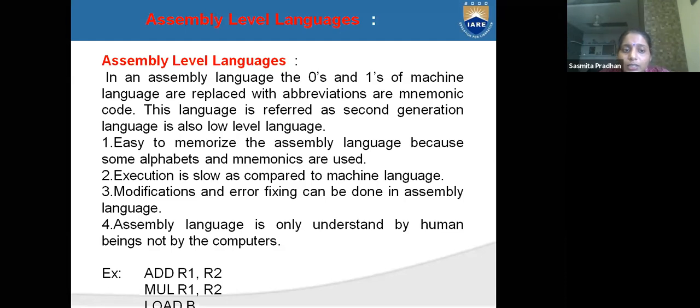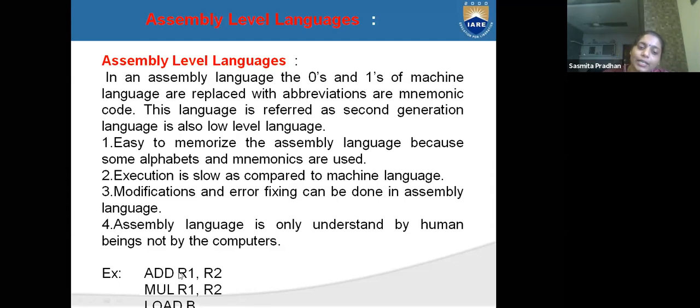Assembly level language is easy to memorize because alphabets and mnemonics are used. Execution is very slow in assembly level language as compared to machine level language. Modifications and error fixing can be done in assembly level language. It can only be understood by human beings, not by computers.